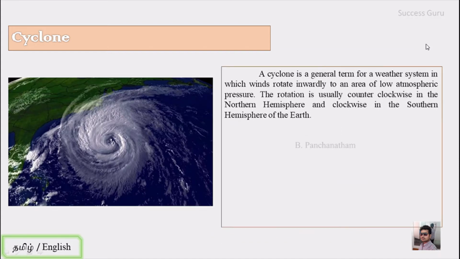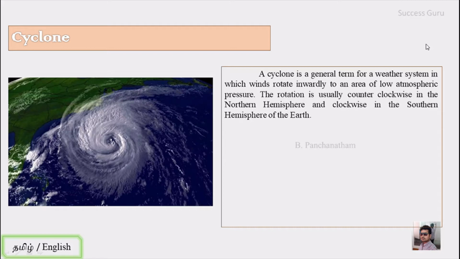The cyclone. Actually, a cyclone is a general term for a weather system in which the wind rotates inwardly to an area of low atmospheric pressure. So, the term cyclone implies that there is a low pressure in the weather system, and the wind is moving towards it in a rotational fashion.